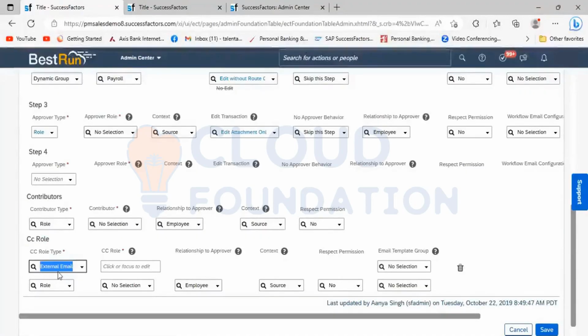This is the basic understanding and the difference between approval, contributor and CC role.